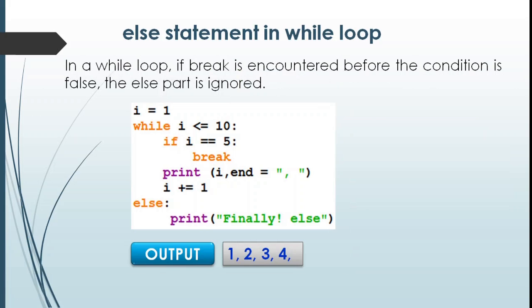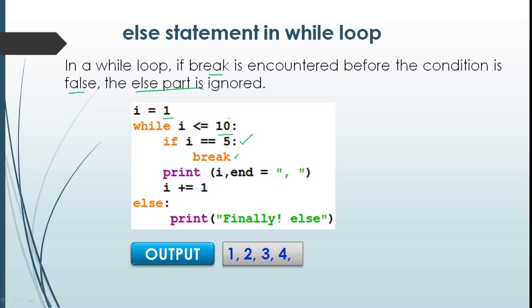What happens if a break statement is encountered in a while loop? If break is encountered before the condition is false, this else part is ignored. For example, the initial value is I, the loop is to be executed up to 10. Here when the value of I reaches 5, the break statement is encountered and the loop is terminated.